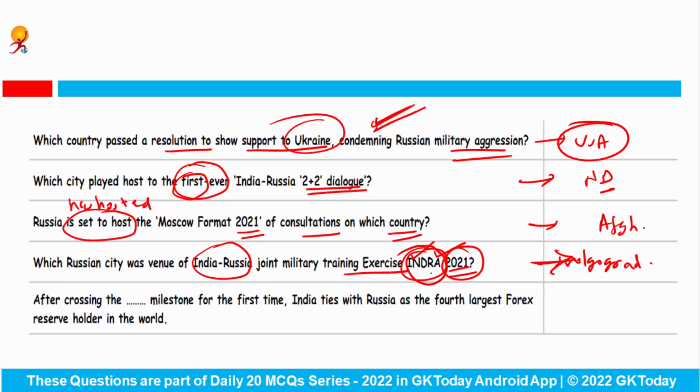Fine. Next question, after crossing the $600 billion milestone for the very first time, India ties with Russia as the 4th largest forex reserve holder in the world. So in the month of October, I think we have crossed the $600 billion target, and hence we were at tie with Russia as the 4th largest forex reserve holder in the whole world.